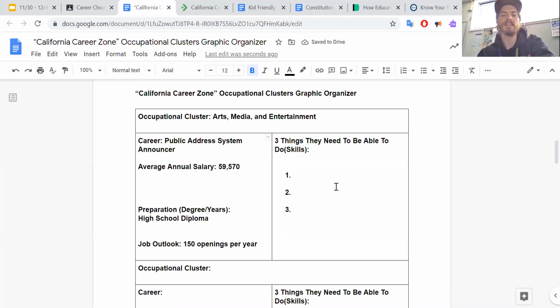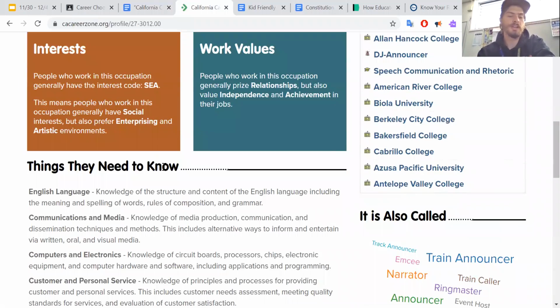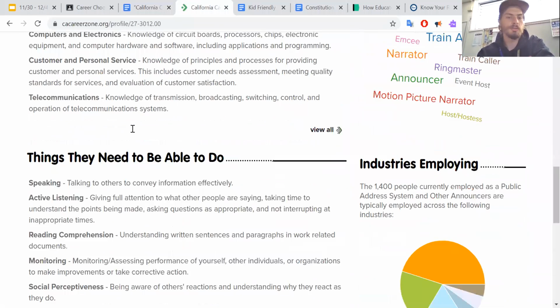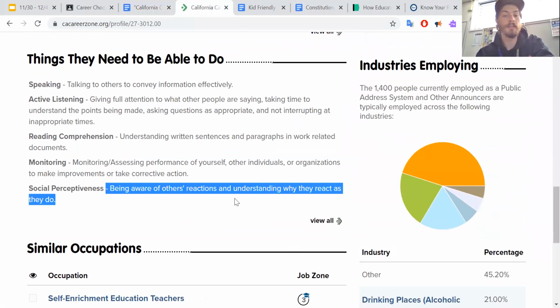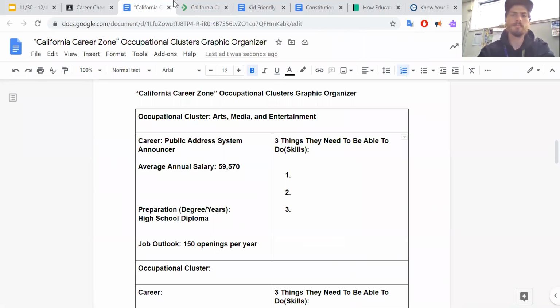Now, as far as what skills they need, this is what I'm going to put in my own words. What they need to know and what they need to be able to do. I'm going to let you guys pick and choose, but you got to put it in your own words. One I might pick is social perceptiveness. This says being aware of others' reactions and understanding why they react as they do. So I'm thinking, be social. Be empathetic.